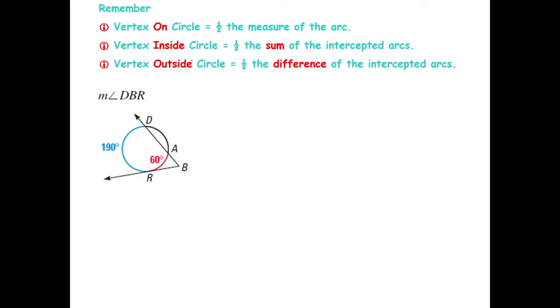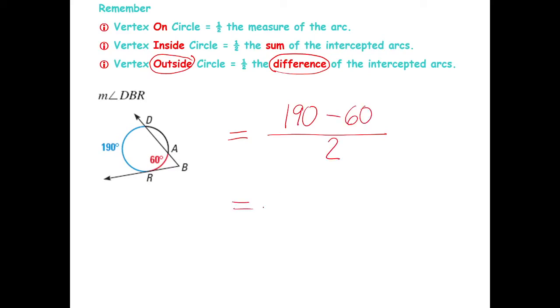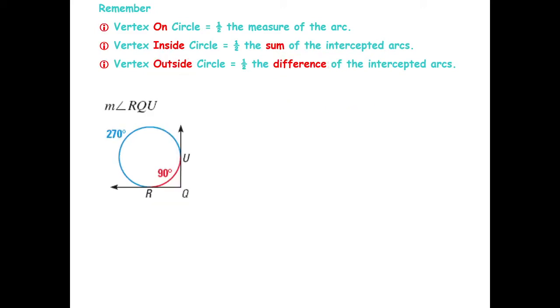The vertex is now outside. You need to get the difference. So meaning, the angle here is what? What are you going to subtract? 190 minus 6. Okay, so how much is that? 130 divided by 2 is how much? There you have it, 65 degrees. Okay? Let's have simple concepts. As we go along with the examples, you will see more of them.